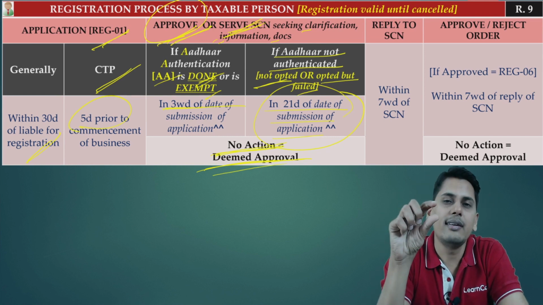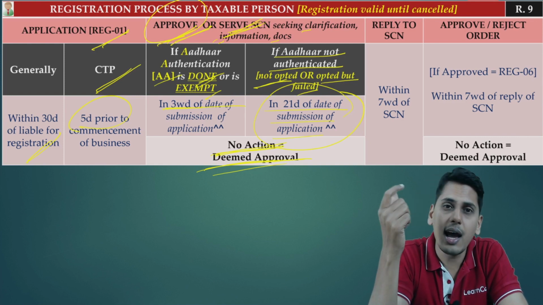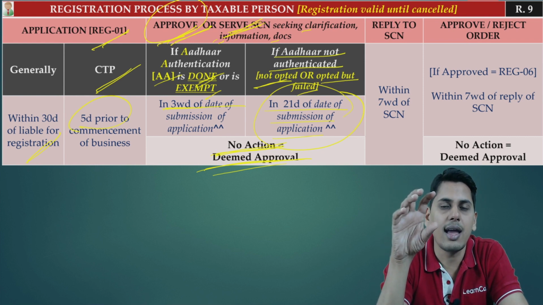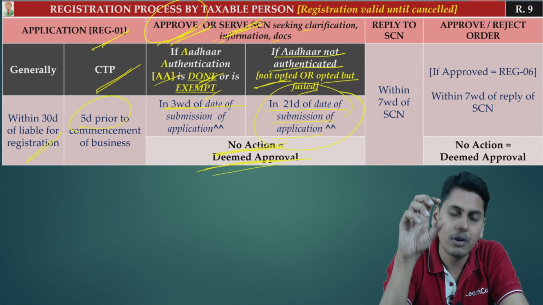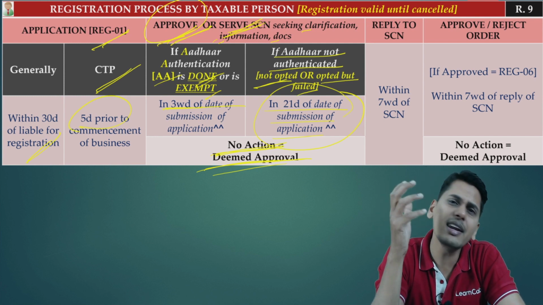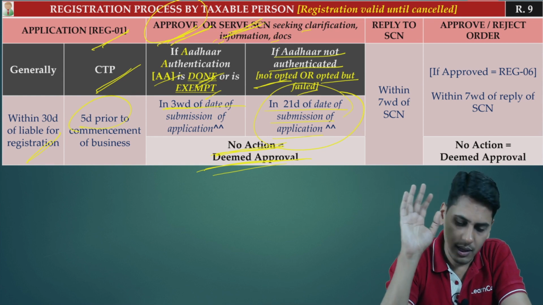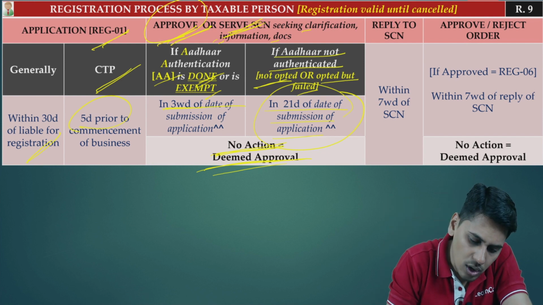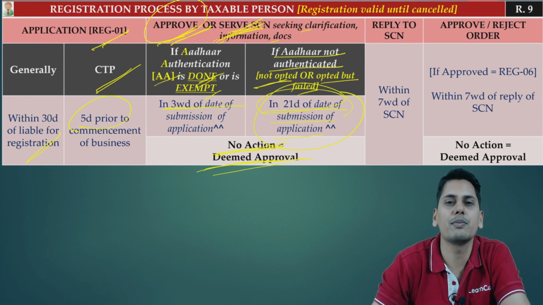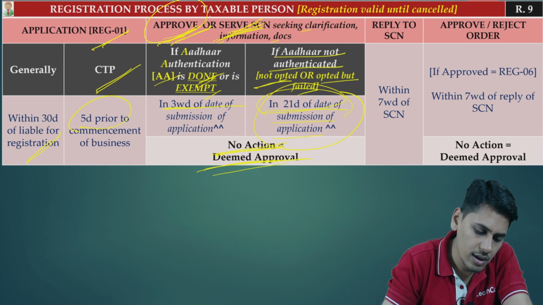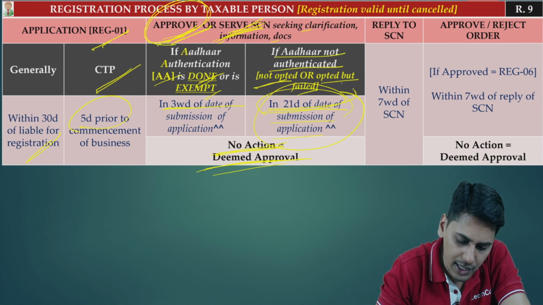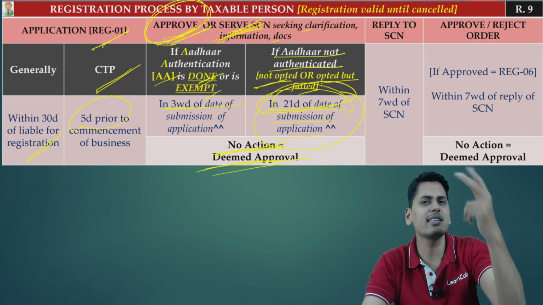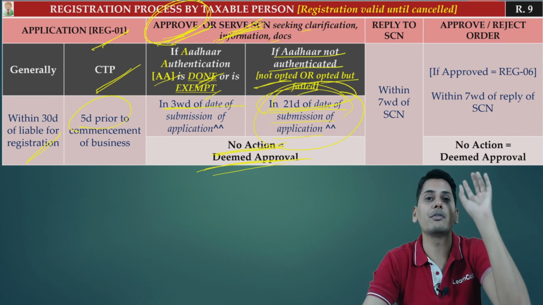Now friends, one slight technical point over here. You could raise a question: where is it mentioned that physical verification has to be completed within a period of 21 days from the submission of application? It is only mentioned that in case Aadhaar authentication has failed or is not opted, a show cause notice is to be given within a period of 21 days from the date of submission of application, or registration needs to be approved within 21 days. Otherwise, the application is deemed to be approved. Where is it mentioned that physical verification should be completed within this period?